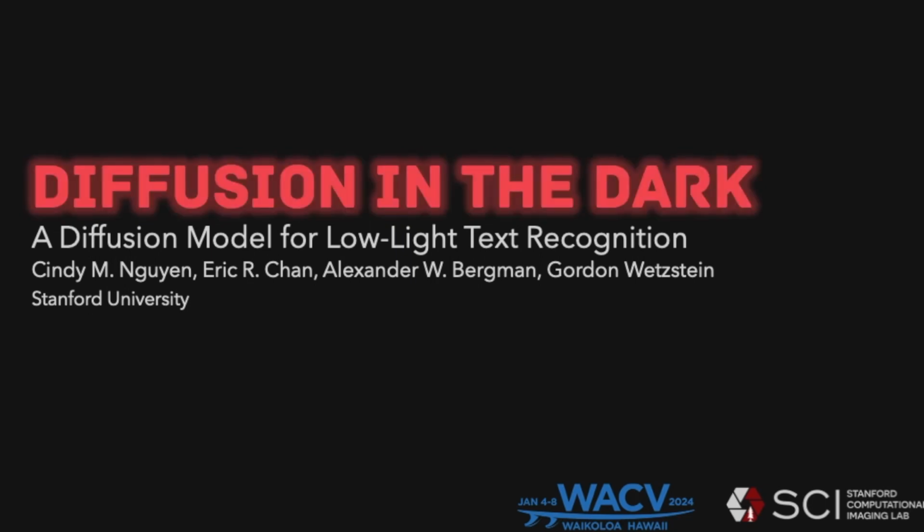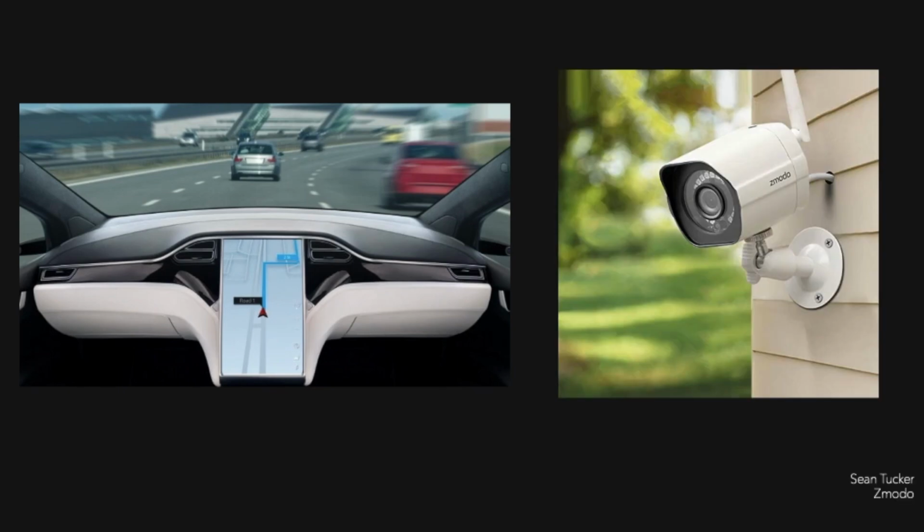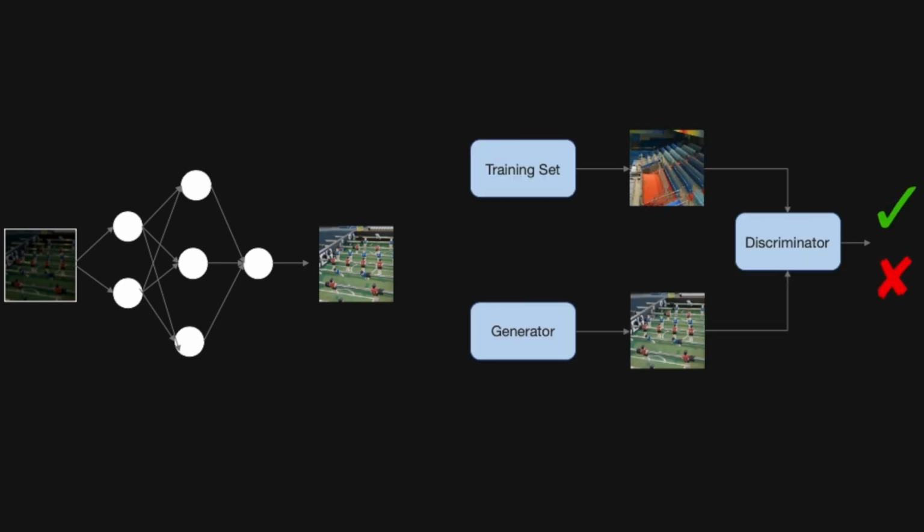We present Diffusion in the Dark, a diffusion model for low-light text recognition. Capturing images is a key part of automation for high-level tasks used in autonomous driving, security monitoring, and so much more. Low-light conditions pose a unique challenge for these tasks, as these perceptual stacks are often trained using only well-lit images. Existing low-light reconstruction methods typically use CNNs to predict well-lit images through direct regression or GANs to predict the realism of the reconstructed images.